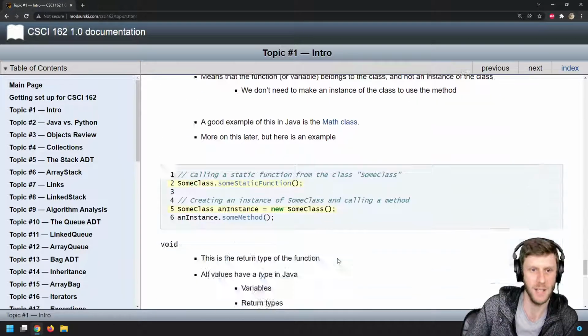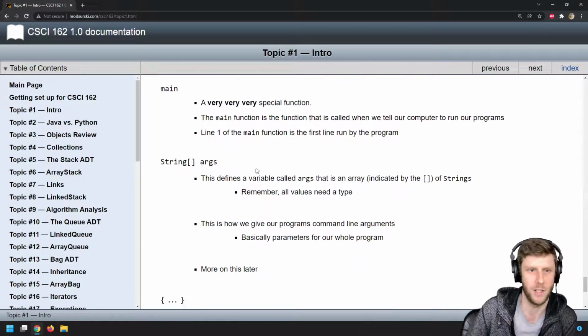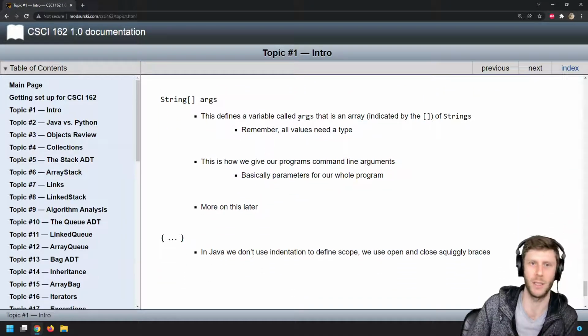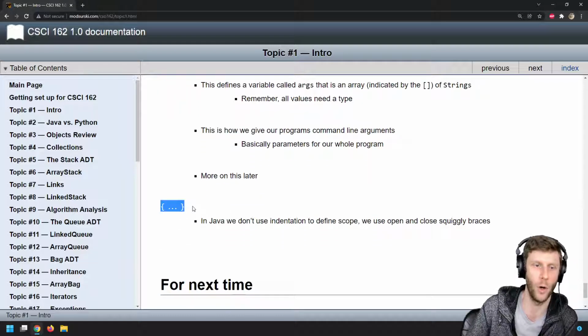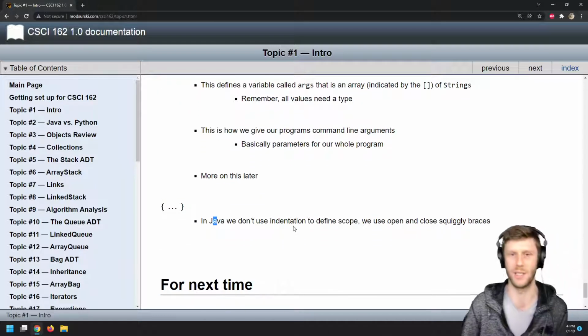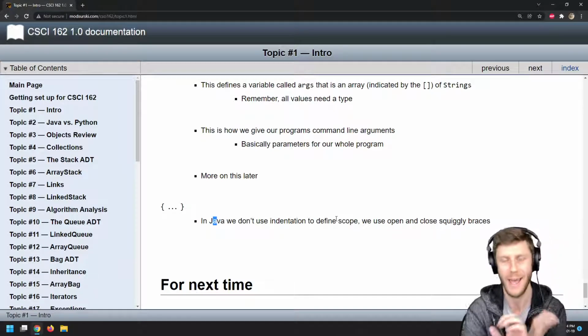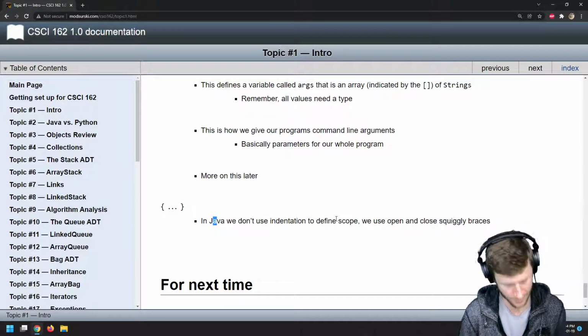And I think that's basically it for all the fancy keywords. String args defines a variable called args that is an array, indicated by the brackets, of strings. Remember, all values need a type. This is how we give our program command line arguments, basically parameters for a whole program. More on this later. And then the open and close squigglies. In Java, we don't use indentation to define scope. We use the open squigglies and close squigglies. Any questions about any of that?